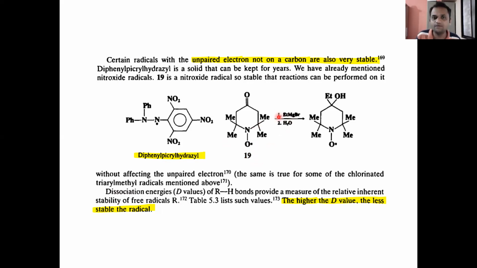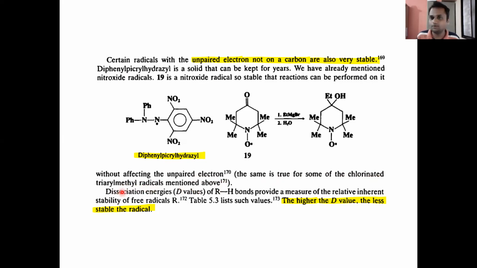Now see, if we react ethyl magnesium bromide with it, nucleophilic attack will take place on this electrophilic center, but the radical remains as it is. So the nitroxide radical is so stable that reactions can be performed on it without affecting the unpaired electron. The same is true for some of the fluorinated triaryl methyl radicals mentioned above.